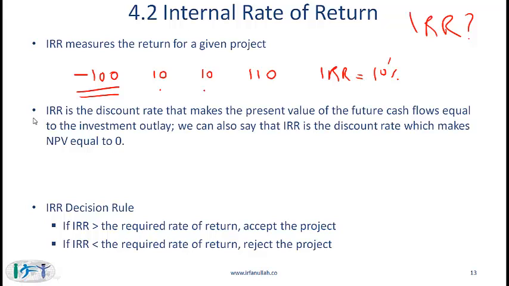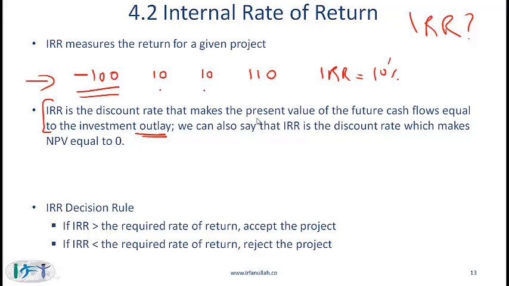The second bullet point gives you a slightly more complicated definition of IRR, which you also need to understand. IRR is the discount rate that makes the present value of the future cash flows equal to the investment outlay. Let us see how this statement works in the context of our example.